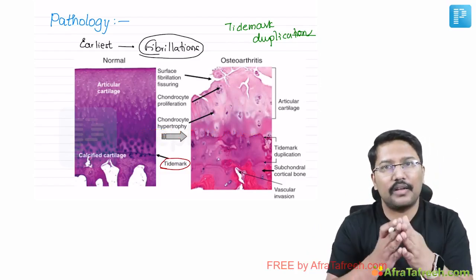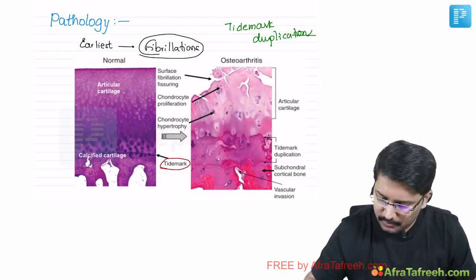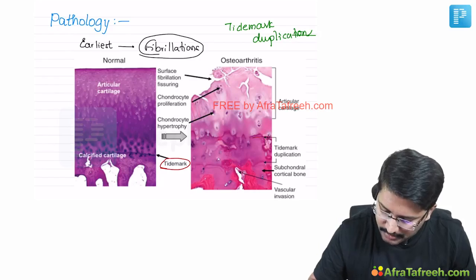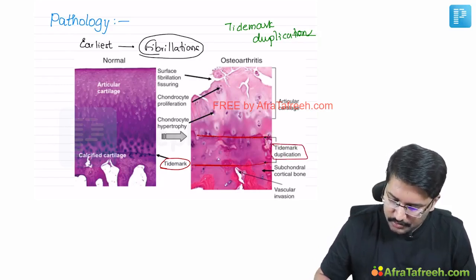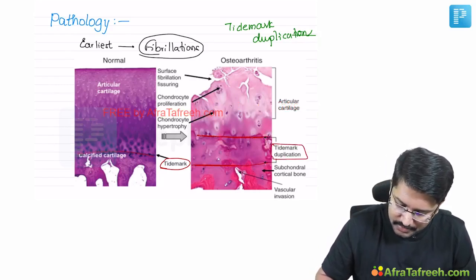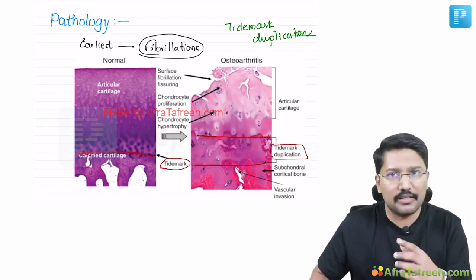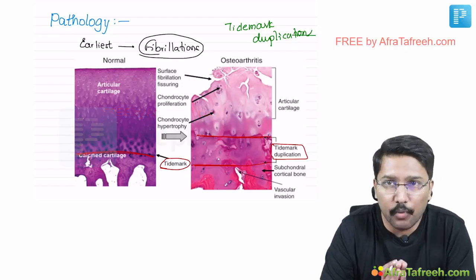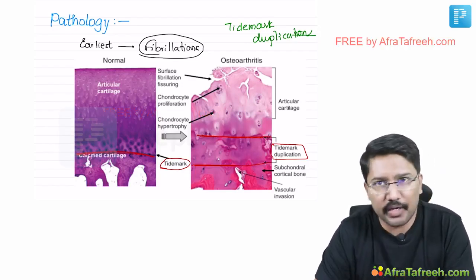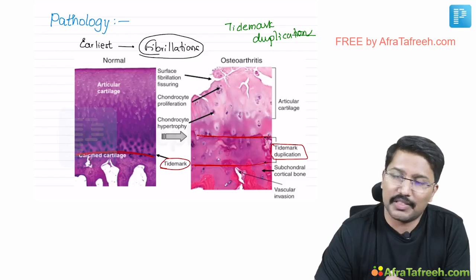In case of osteoarthritis, that is increased, right? So you can see the two layers of this interface, right? That is what we call tide mark duplication. There is duplication of this tide mark, the interface between articular and calcified cartilage. Obviously, the other findings like subchondral bone sclerosis and cyst formation may be evident on the histopathological specimens also.